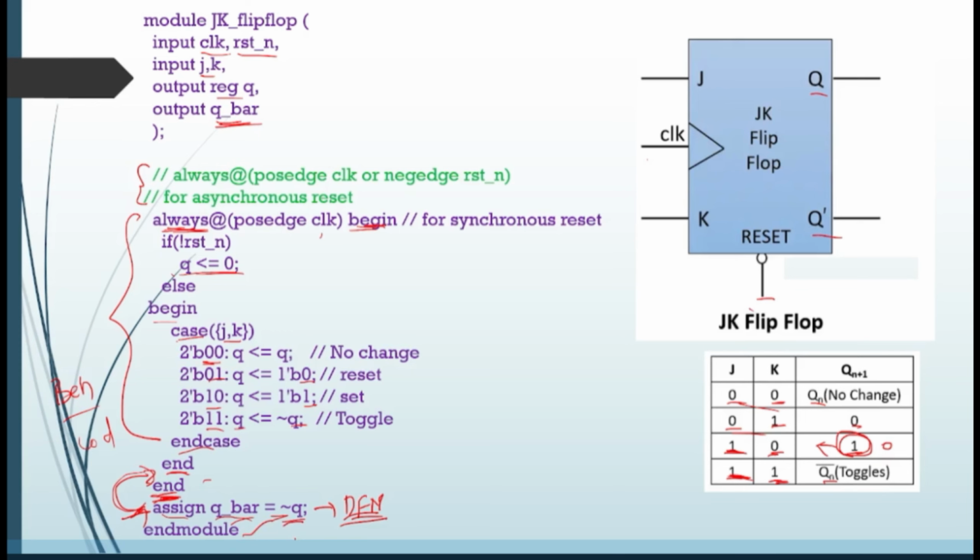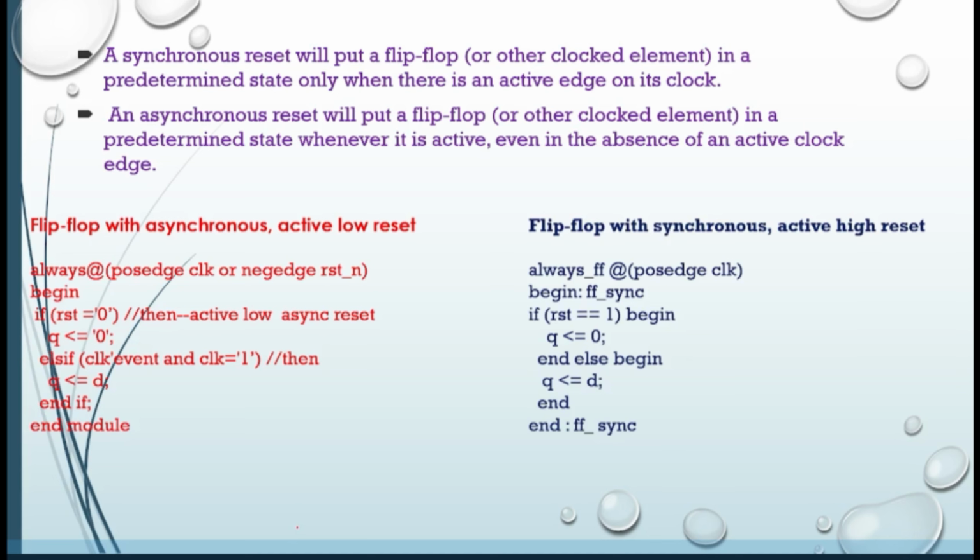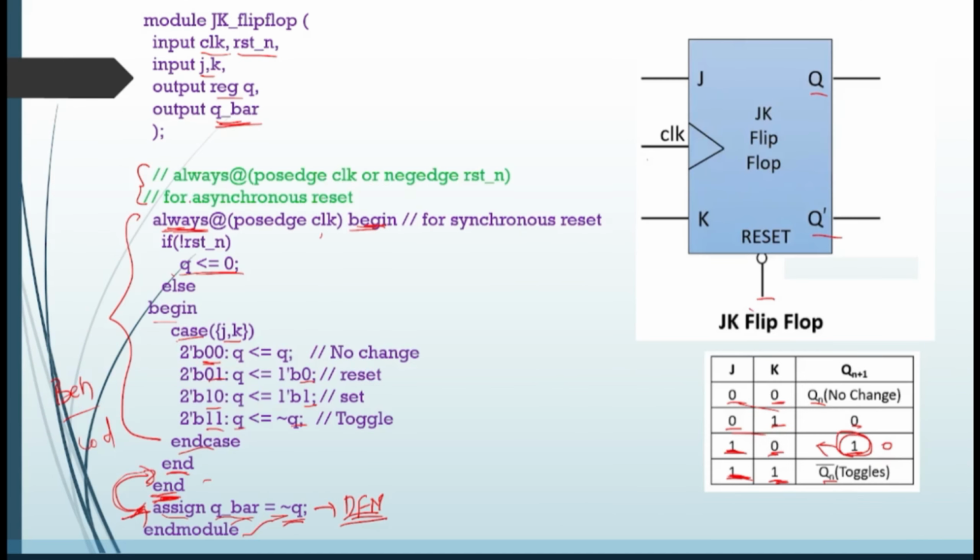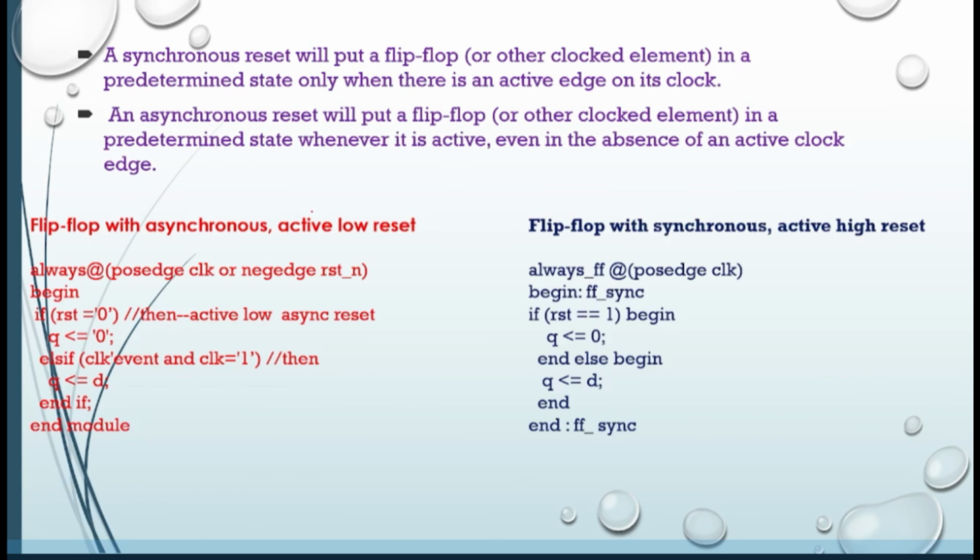Got my point? Yes. So now, if you see here, I have written always at the rate posedge of clock or negedge of reset n. So what is this? Basically, you have two types of resets. I think you already know about that: synchronous reset and asynchronous reset. For those who don't know about synchronous and asynchronous reset, I am telling you; if you already know about this, you can skip this part.